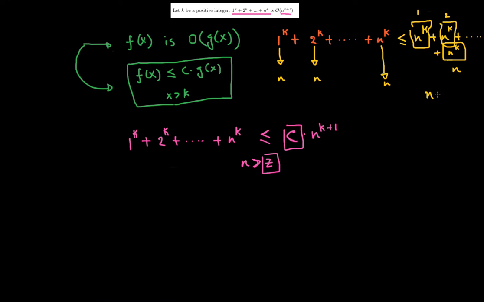So I've got n times n to the power k. If I just add them up, I've got n of these terms, and each term happens to be n to the power k, which is greater or equal to 1 to the power k plus 2 to the power k plus all the way up to n to the power k. Now what is n times n to the power k? Well, this is going to be n to the power of k plus 1. So this is 2 to the power k, everything up to n to the power k. That's my left hand side, which is less than or equal to n to the power of k plus 1.